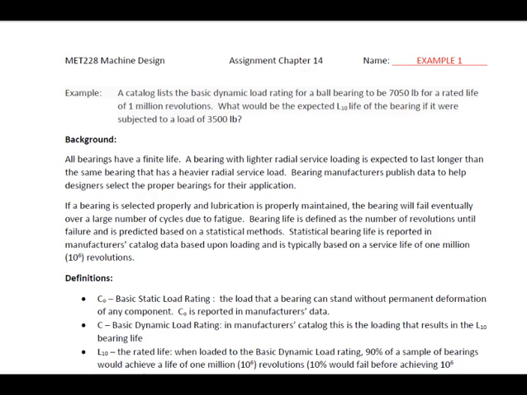Bearing life is determined as a number of revolutions until failure and is predicted based on statistical methods. Statistical bearing life is reported in manufacturer's catalog data based on loading and is typically based on a service life of 1 million revolutions. Okay, so let's talk about some definitions here.